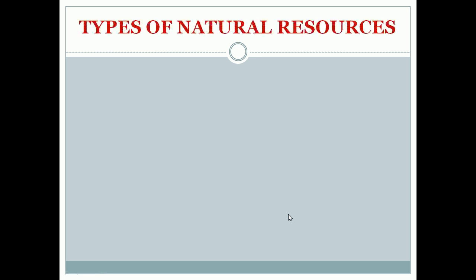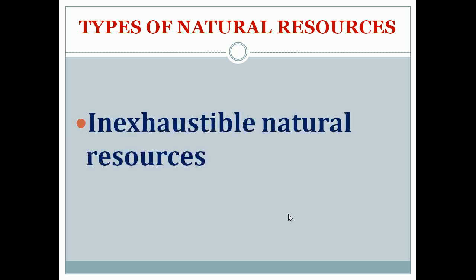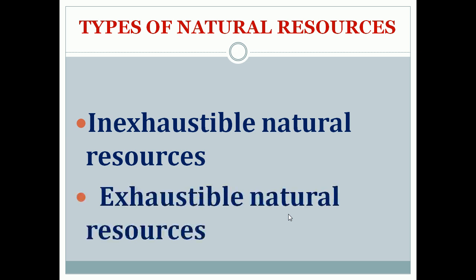Now, types of natural resources. There are two types of natural resources. They are inexhaustible natural resources and exhaustible natural resources. So what are the two types of natural resources? Inexhaustible natural resources and exhaustible natural resources.